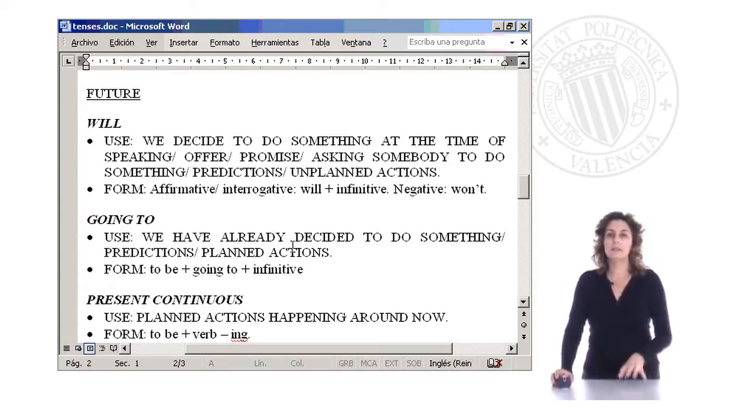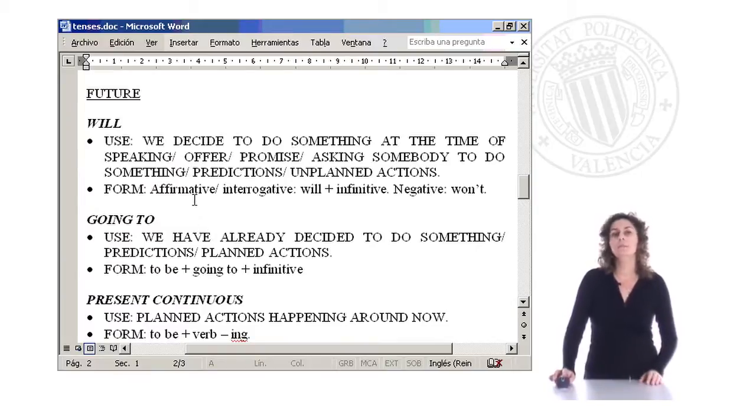I've got the ticket, I've got my hotel, etc. Then that's when we use going to. And the last one is present continuous. In present continuous it is a very similar use to going to, when it's a planned action, but very immediate. For example, I say, I'm traveling to Valencia tomorrow. That means this afternoon, this evening, etc.